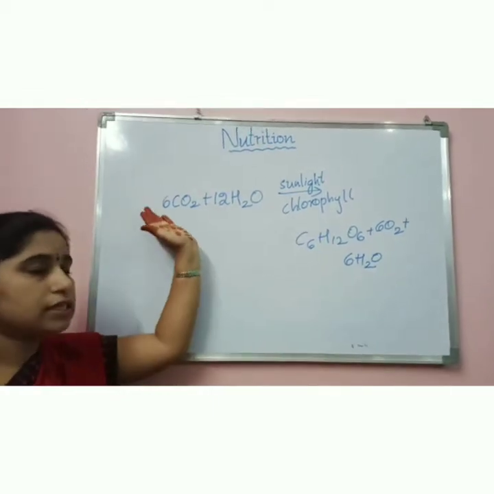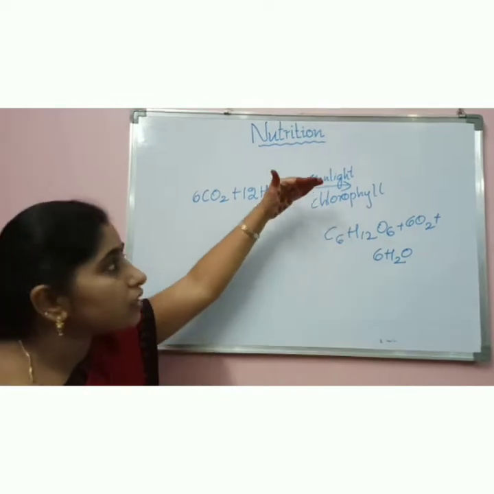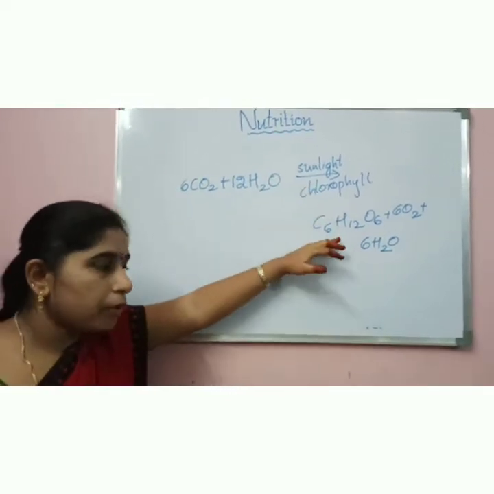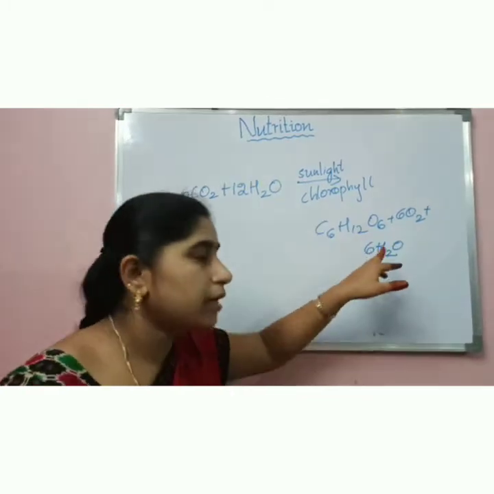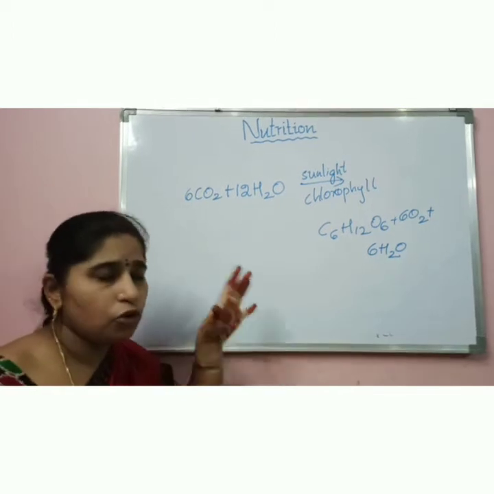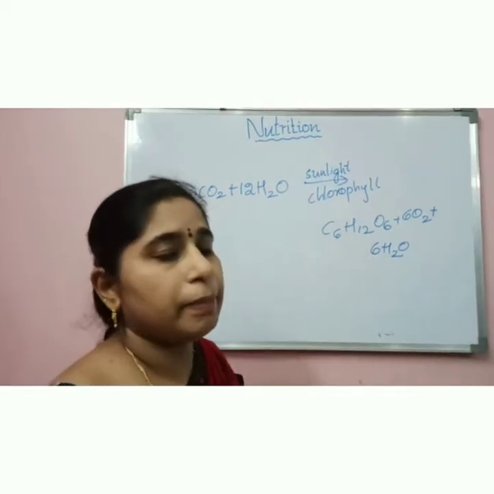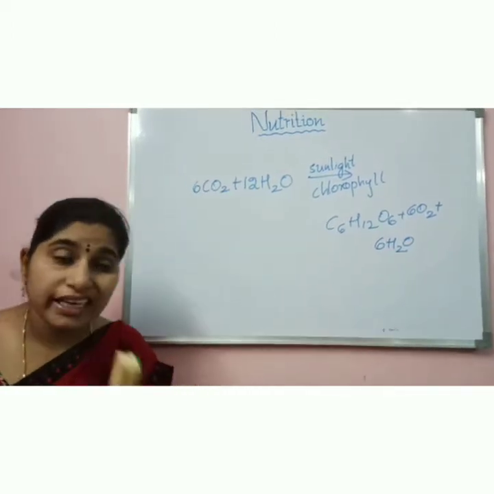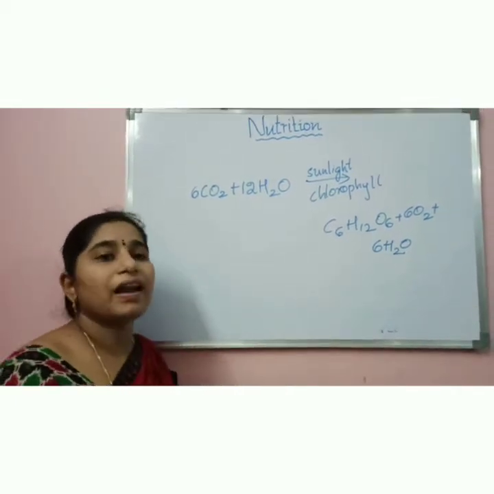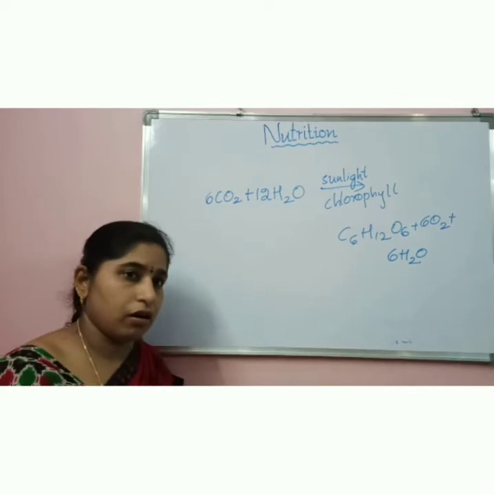So 6CO2 plus 12H2O, in the presence of sunlight and chlorophyll, forms glucose plus oxygen plus water. This is the photosynthesis process that is occurring in the plants, but how can you test whether a particular plant is preparing food material or not?